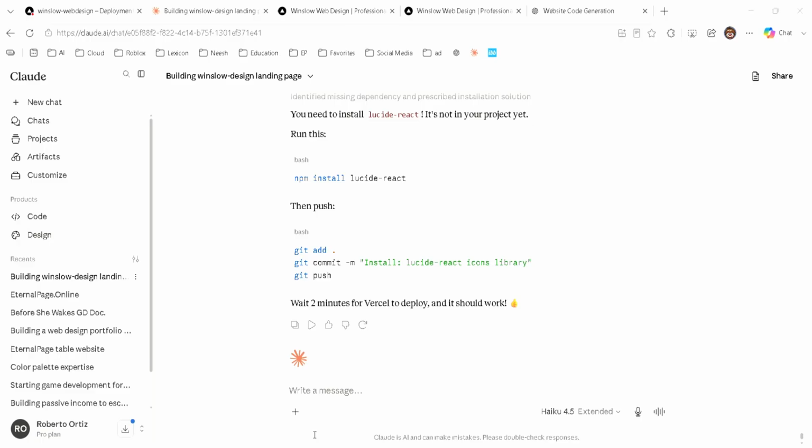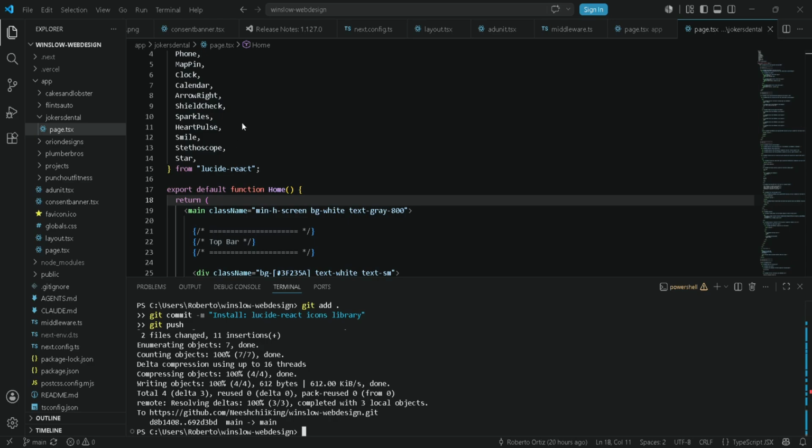And that's funny because I don't even know really what Lucid React is. I know that sounds bad, but I really don't know what it means or what it is. I'll probably Google it later. And that's what you're going to want to do. If you don't know what something is, Google it and say, okay, what is this thing that I'm adding? What am I installing here? Because you have to be careful sometimes, depending on what you're installing, I'm sure. But yeah, when it tells me to install something, I look it up later and say, oh, that's what this is. But in the moment, again, I'm just like, how can I get this sucker up?